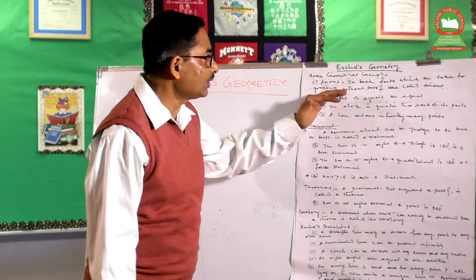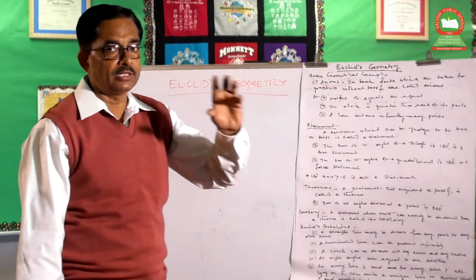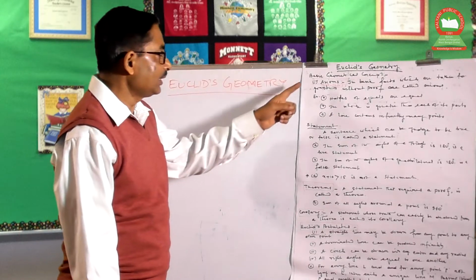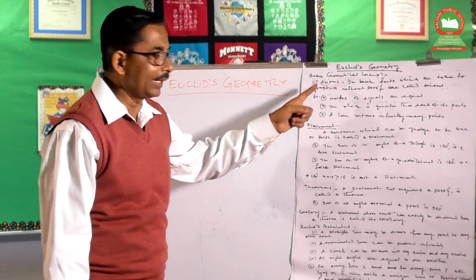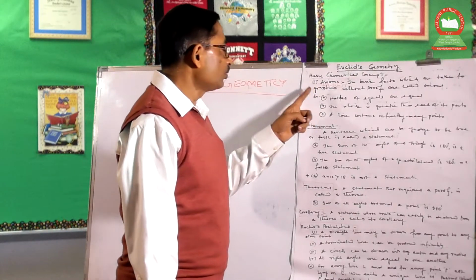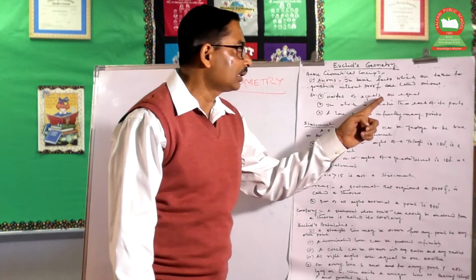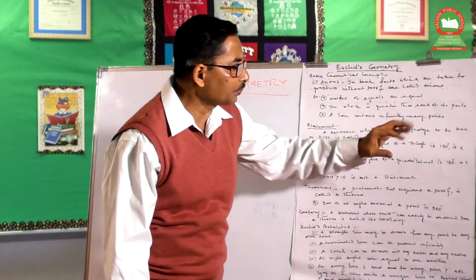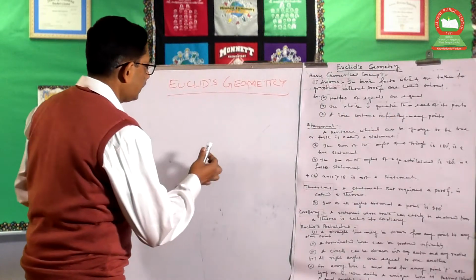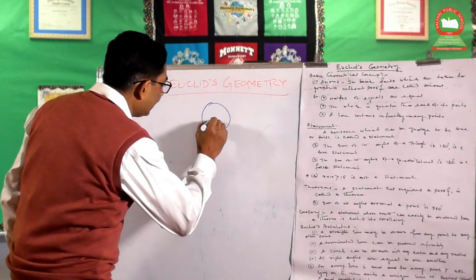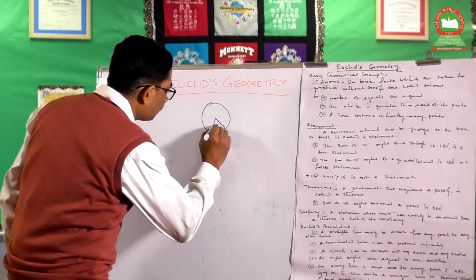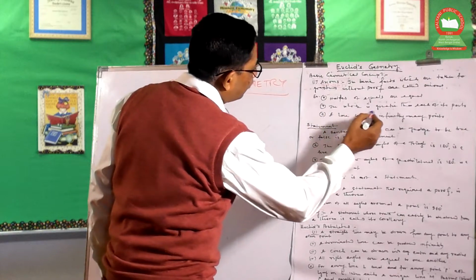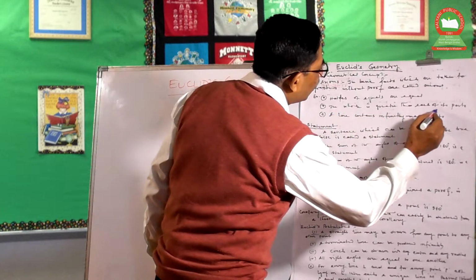And postulates means this is the same as the axioms, but it is a limited field of geometry in mathematics only. So this is the actual difference between postulates and axioms. Now, for axioms, we are just talking about, for example, half of equals are also half. The whole is greater than each of its portions. If this is the whole, any portion of it, maybe this portion is greater than this portion, is greater than this portion. So the whole is greater than or equal to its parts.